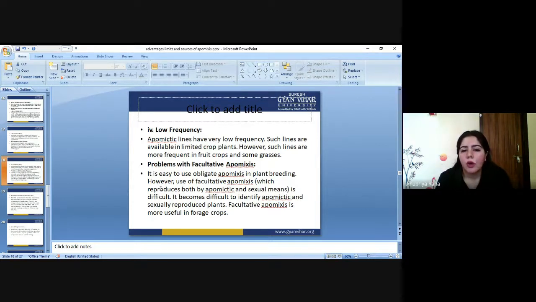So if we already talk about obligate and facultative, it is easy to use obligate apomixis in plant breeding. However, use of facultative apomixis is difficult. Like how is it difficult?